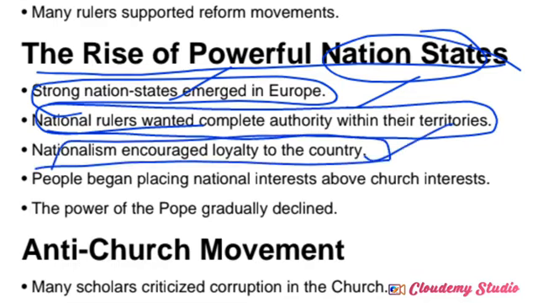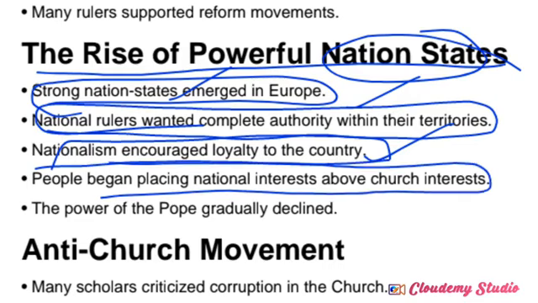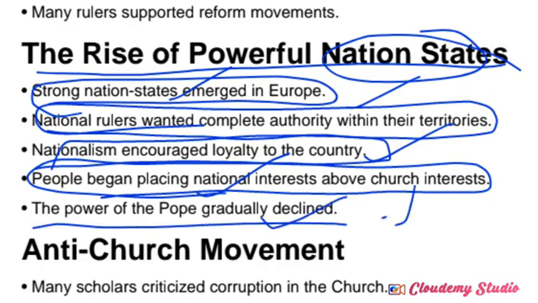With the concept of nationalism and patriotism, people were no longer loyal to the church authorities. They started to show loyalty to the country. People began placing national interest above church interest, and they considered the country's interest superior to the church's interest. That's why the power of the Pope gradually started to decline.